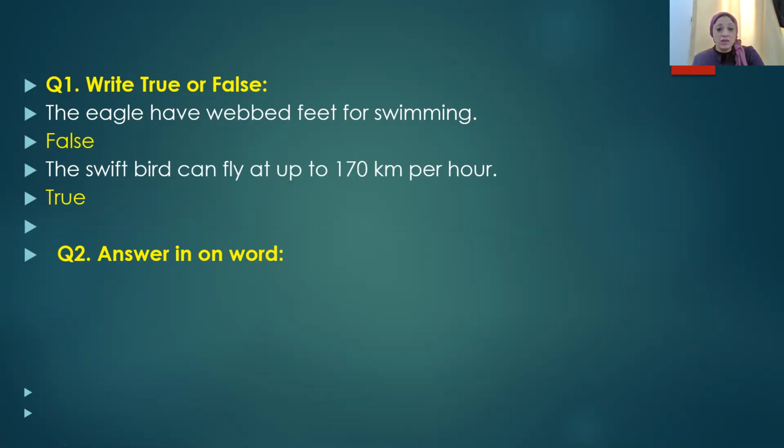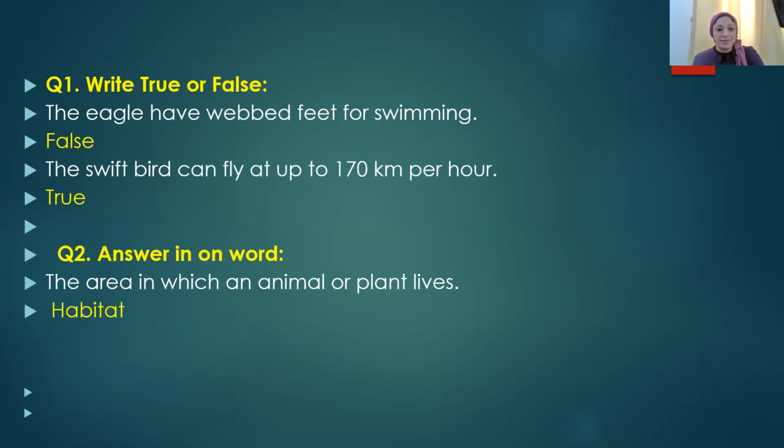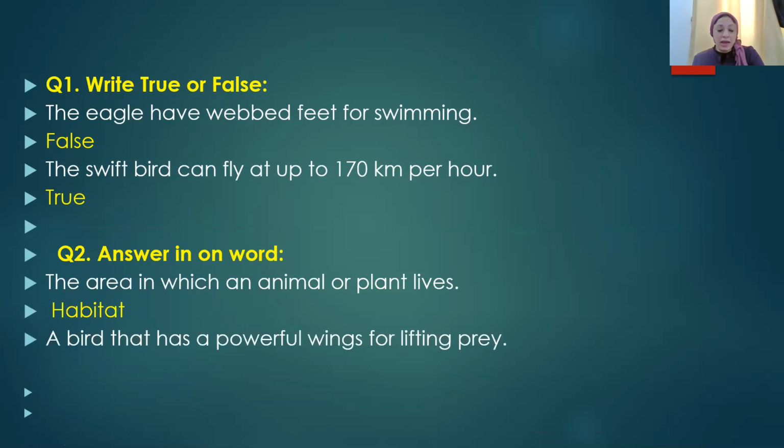Okay. Next, answer in one word. You have to give the answer in one word. The area in which an animal or plant lives. What is this area? Yes, habitat. A bird that has powerful wings for lifting prey. You can write eagle, you can write hawk.